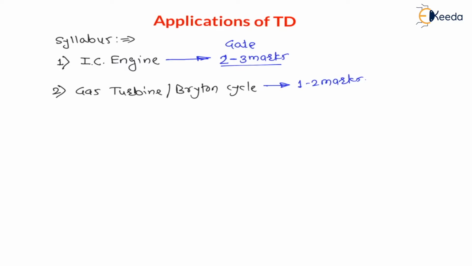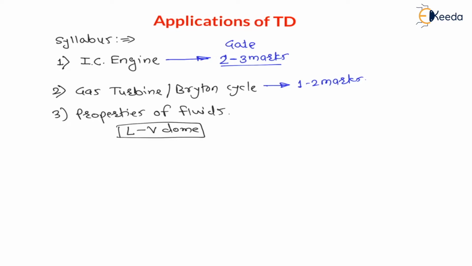After the gas turbine, that is the Brayton cycle, the third topic we will see is properties of fluid. My dear students, this is a very interesting and very important topic. In this topic, we are going to learn the phase change of liquid into vapor or vapor into liquid. During phase change, there will be a liquid vapor dome, and that liquid vapor dome we have to learn in the properties of fluid topic. During phase change, to calculate enthalpy, entropy, or specific volume for this liquid vapor dome, we have to use the steam table.